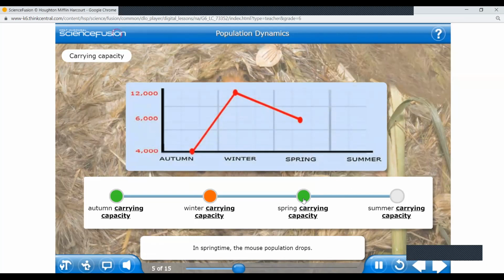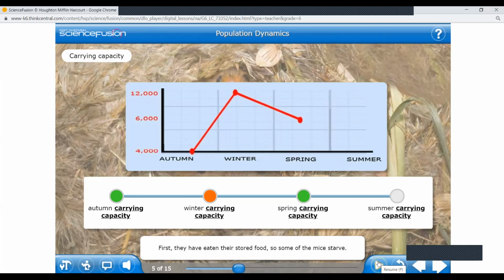In springtime, the mouse population drops. Why? First, they have eaten their stored food. Now, girls, who will tell me, why did the population in the spring come down? What happened? Because the predators come back, I think. But right now, I'm not talking about the predators and prey. I'm talking about their food.